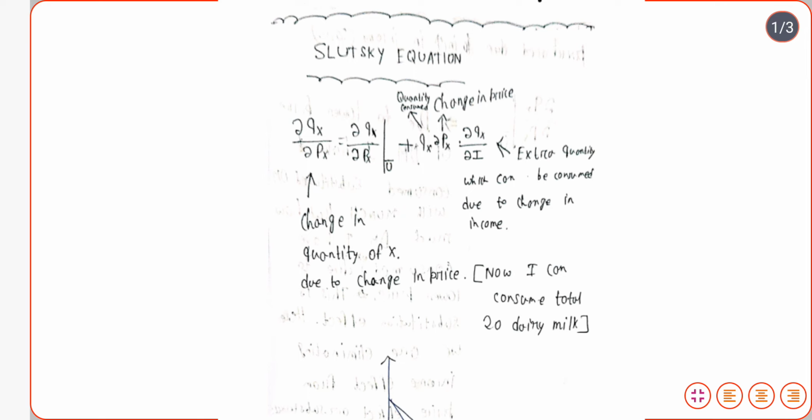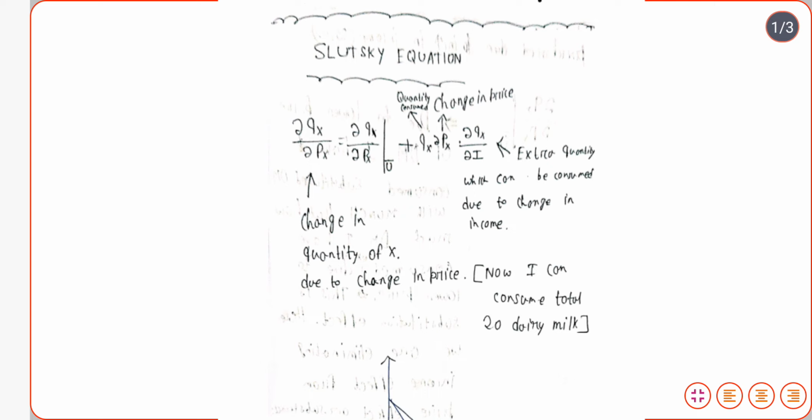Now, if the price of the potato becomes 30 rupees per kilo, I will not be able to demand 3 kilos. I will demand 2 kilos now. So what is the effect of the change of the price on my consumption or my quantity demanded? That is represented by the price effect.